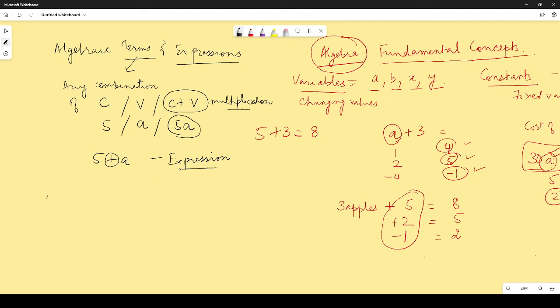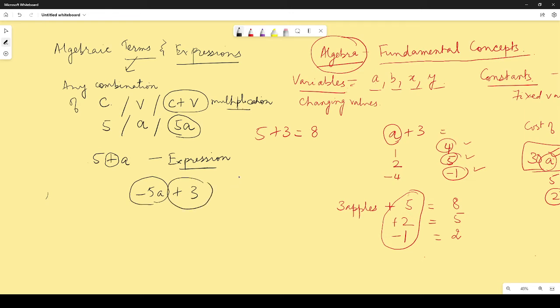So in an algebraic expression, the 2 terms are separated by a plus or a minus sign. So the number of plus or minus signs determines how many terms there are. So if I have minus 5A plus 3, how many terms can you see over here in this expression? 2 terms. Why? Because there are 2 signs over here, right?